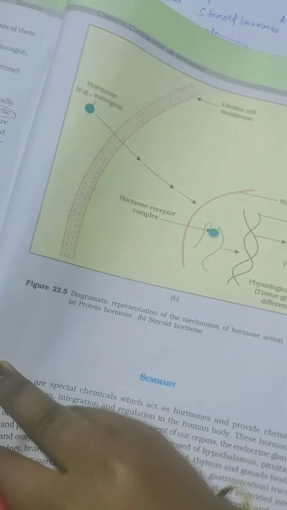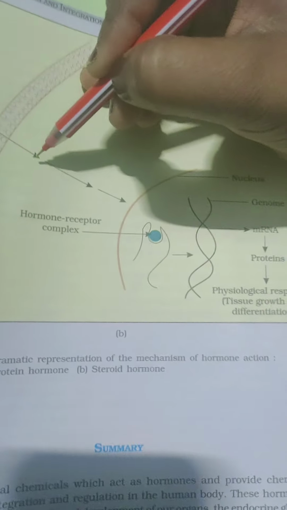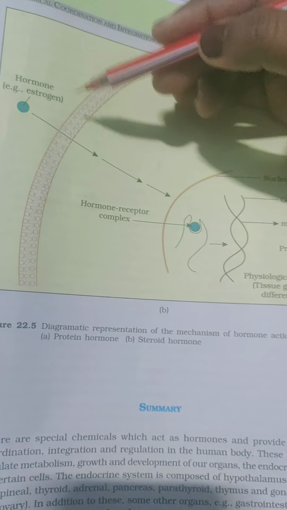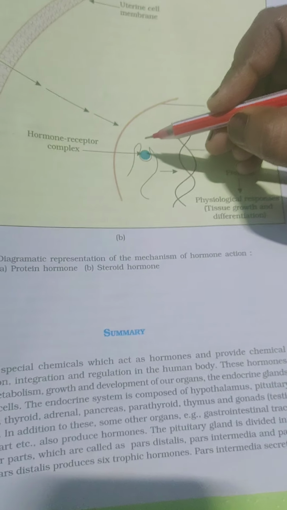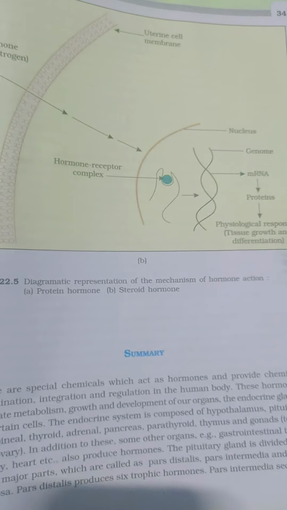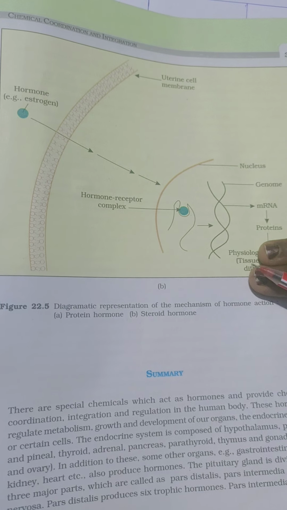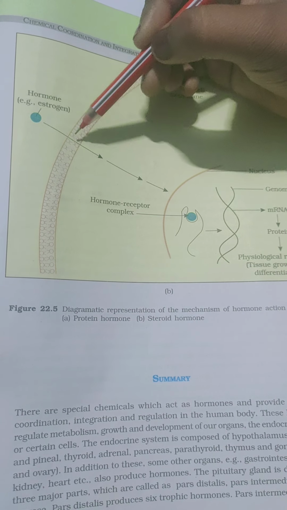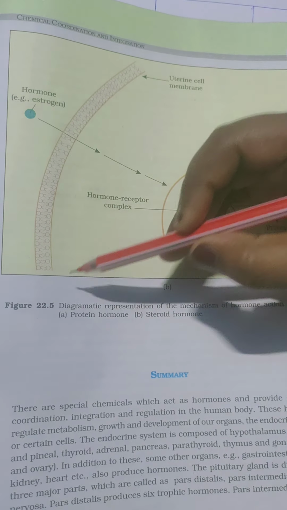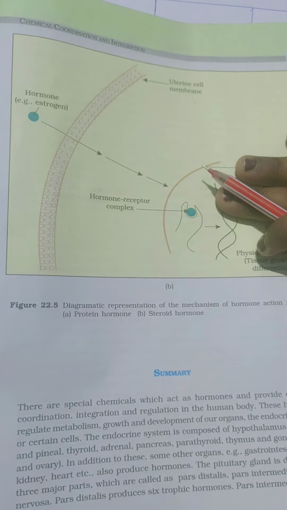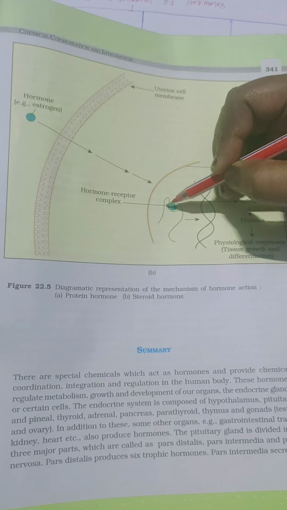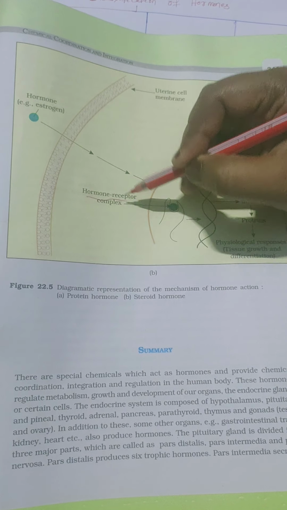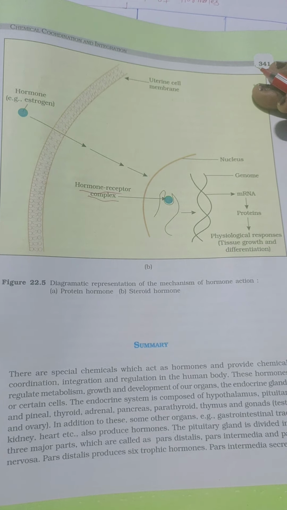As we have lipid bilayer, lipid soluble hormone will directly diffuse through the cell membrane and will enter into the cell and the nuclear membrane. See, the hormone will enter into the cell as it easily diffuses through the lipid membrane, and it will directly come to the receptor and will make the hormone receptor complex by binding to the receptor.